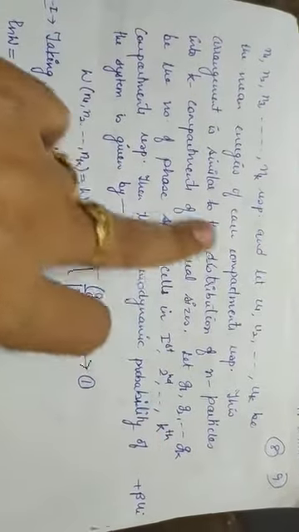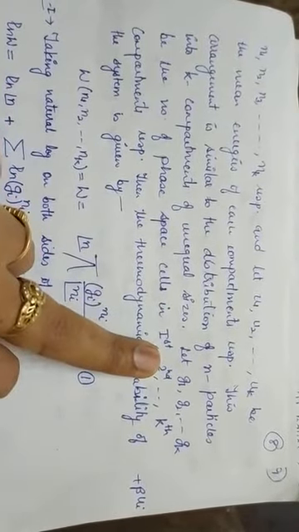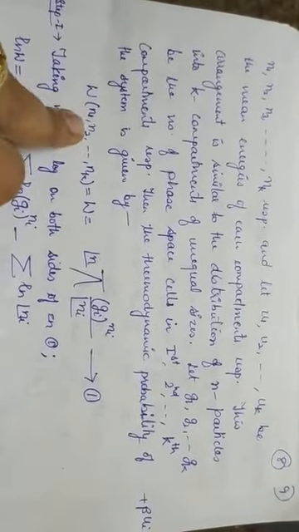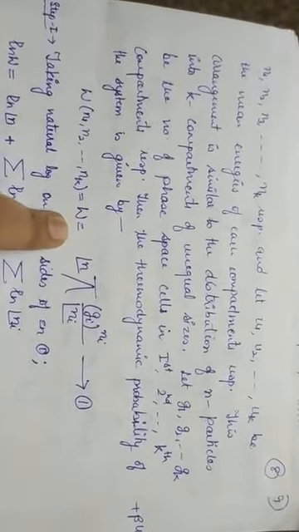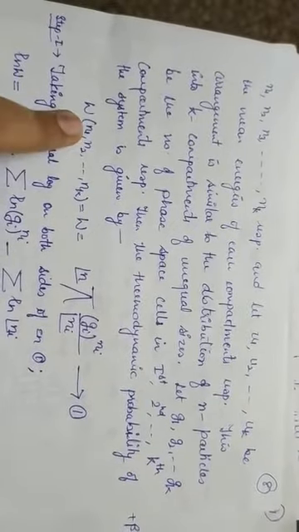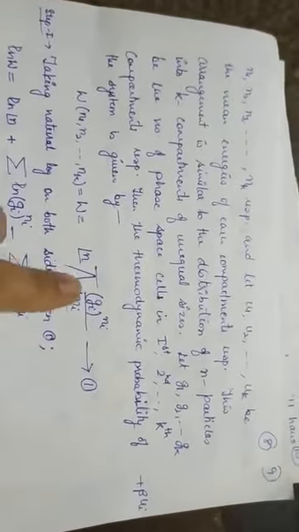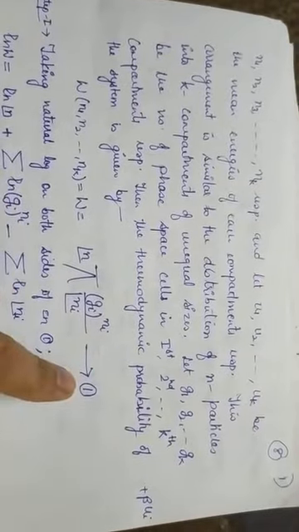So considering this distribution similar to the distribution of n distinguishable particles into k compartments, we have already derived the thermodynamic probability of the macro state N1, N2 and so on, Nk, which is given by simply W. So instead of writing this bracketed quantity again and again, I'll prefer to write it in the simple form, that is W. It is given by factorial n, product of gi raised to power ni upon factorial ni. We name this as equation number 1.